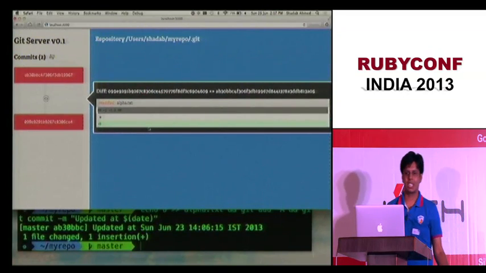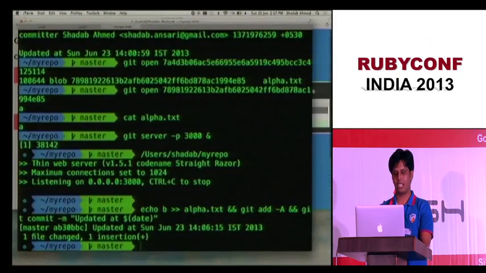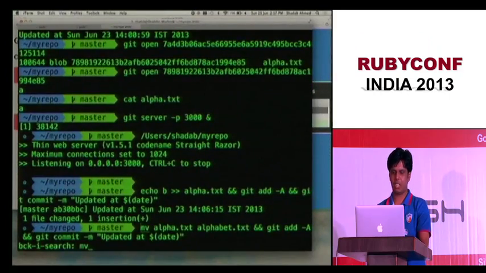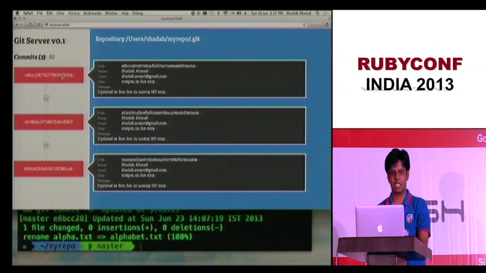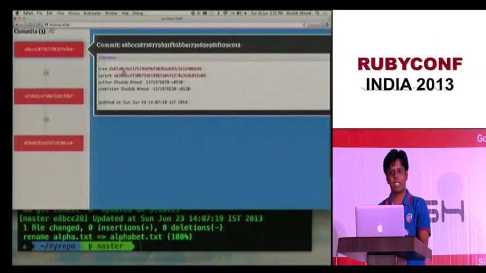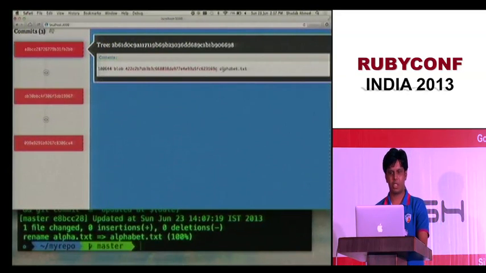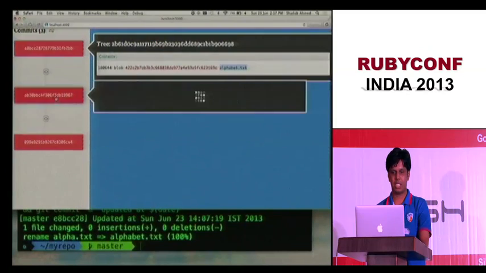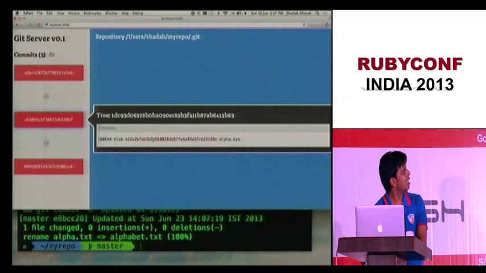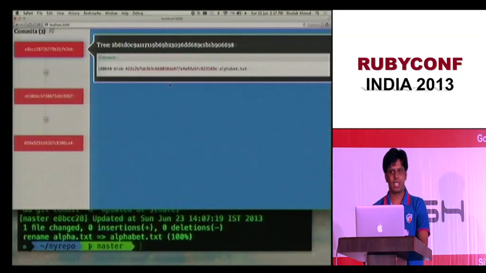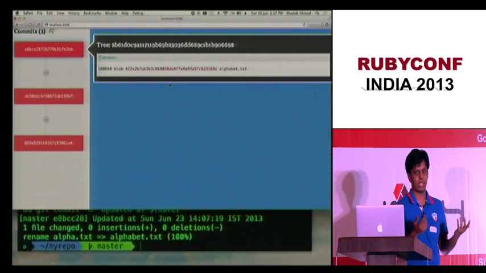Okay. So what if the content didn't change? What if I did not change the content at all? What if I just moved the file? So let me move the alpha.txt to alphabet.txt, and let's see what happens. Now my commit obviously changed because it's a different timestamp. My tree also changed. Why did tree change? Let's see. Because the file name changed here. If I see here, my tree had a different file name. But observe this hash. This is exactly the same hash as this one. It's the same hash. So Git actually reused the object.